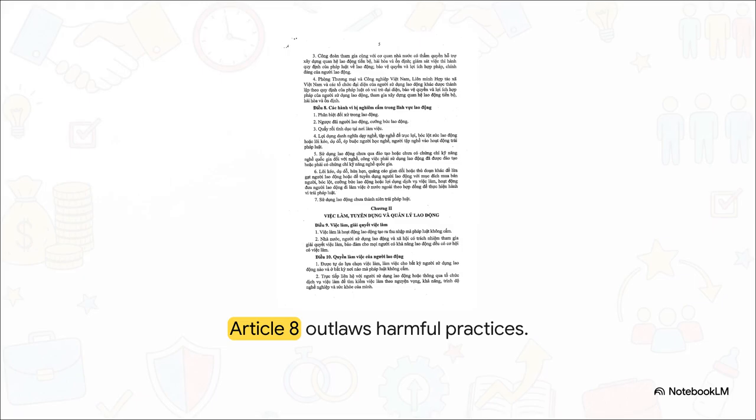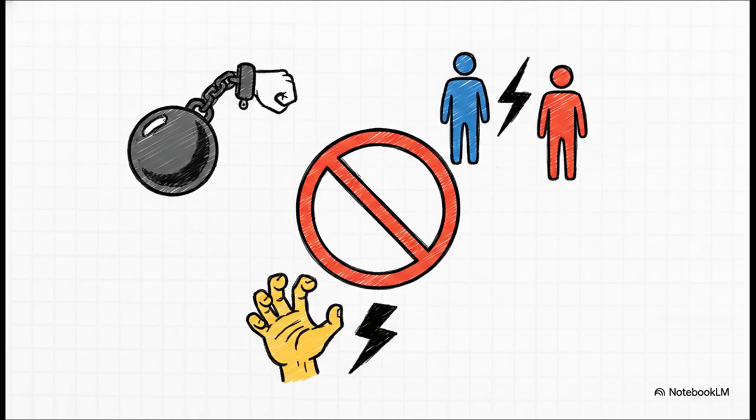Now moving on to Article 8, this really establishes the protective tone of the state's policies right out of the gate. The code doesn't just casually suggest what employers should do to be nice. It lays down the absolute law on what they cannot do under any circumstances. And these are incredibly strict boundaries. Article 8 explicitly prohibits acts like workplace discrimination based on race, gender, or social status. It completely outlaws forced labor, sexual harassment, and even the exploitation of vocational training. Essentially, employers can't use training as a sneaky excuse to extract free labor from you. It sets a firm, zero-tolerance baseline for workplace culture.